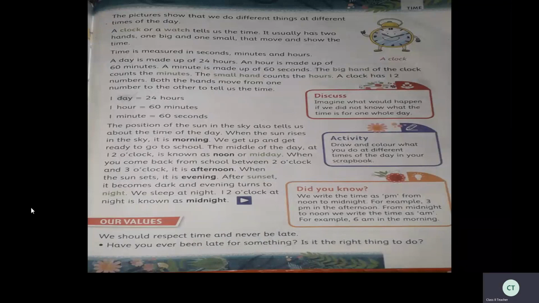Have you ever been late for something? Is it the right thing to do? See, time is very important. We should be punctual. No, we should not waste time or be late for anything. We should be on time.